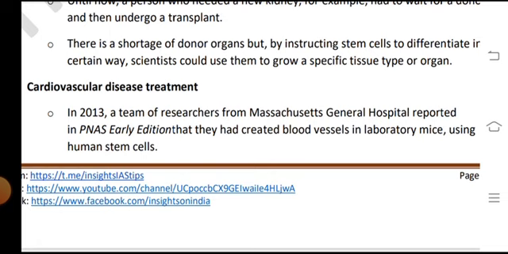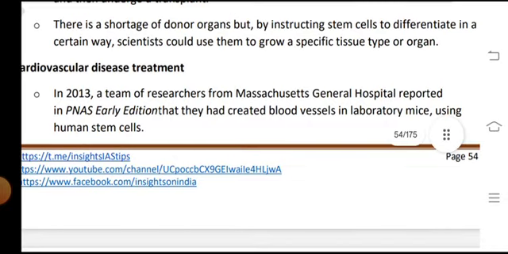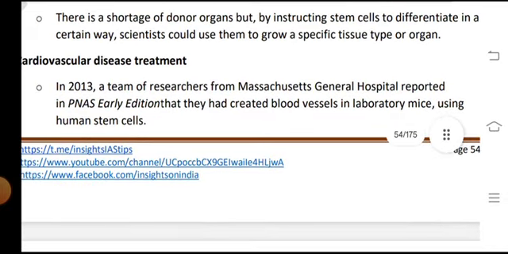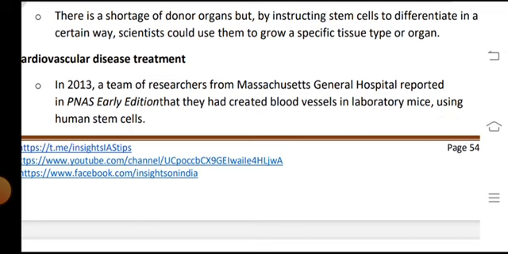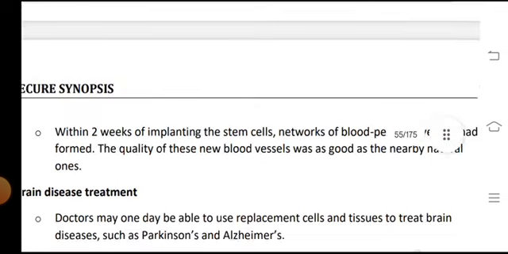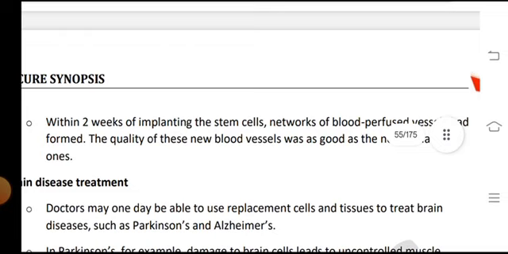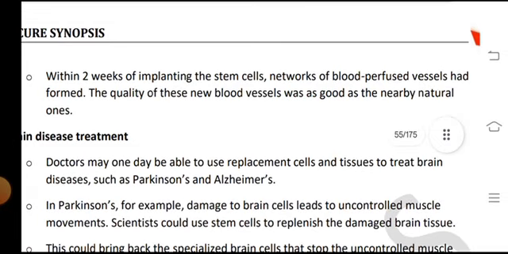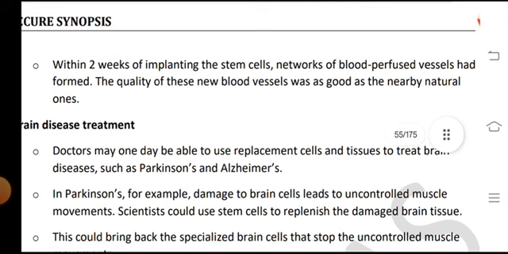Cardiovascular diseases treatment. In 2013, a team of researchers from Massachusetts General Hospital reported in the PNAS early edition that they had created blood vessels in laboratory mice using human stem cells. Within 2 weeks of implanting the stem cells, a network of perfused blood vessels had formed. The quality of those new blood vessels was as good as nearly natural ones.